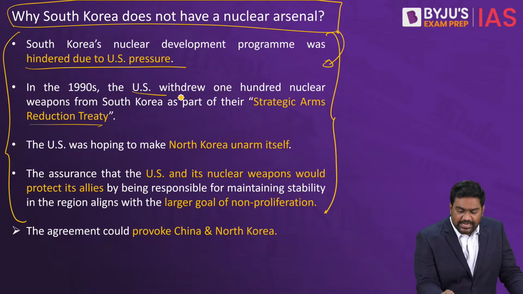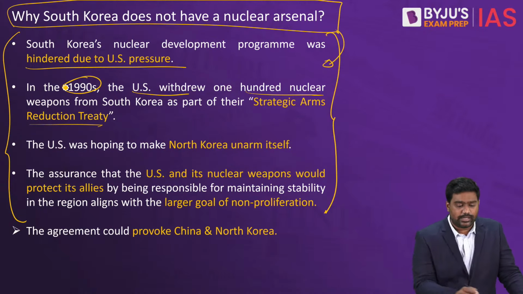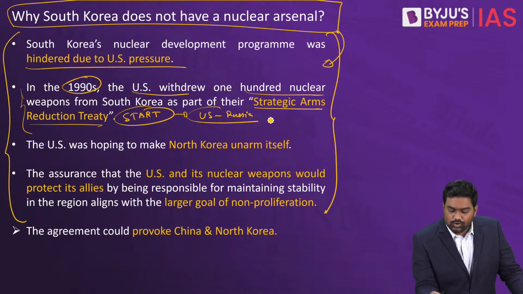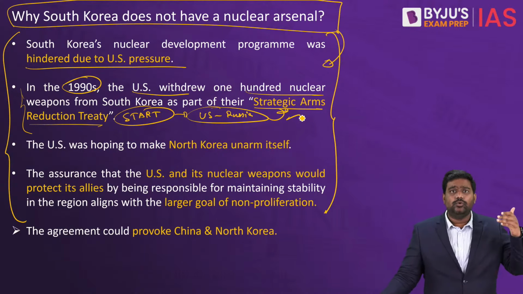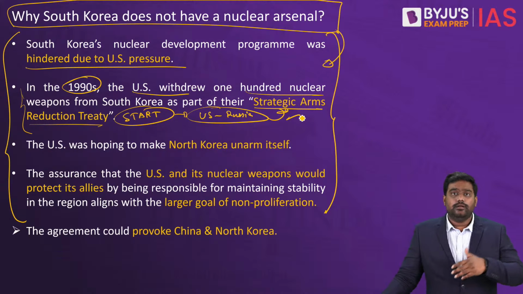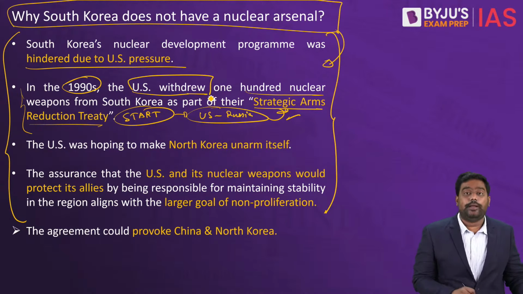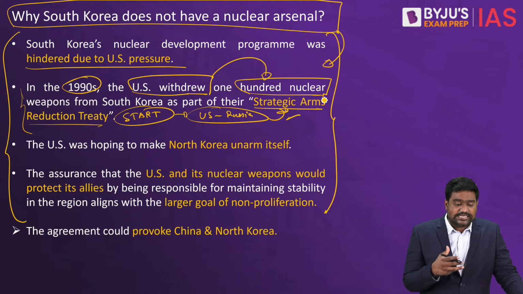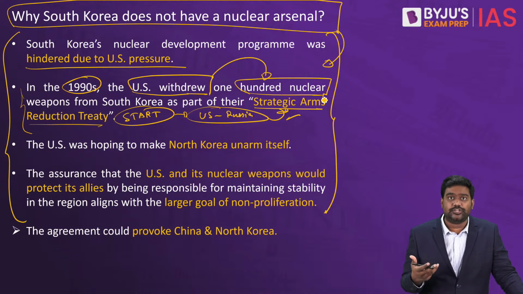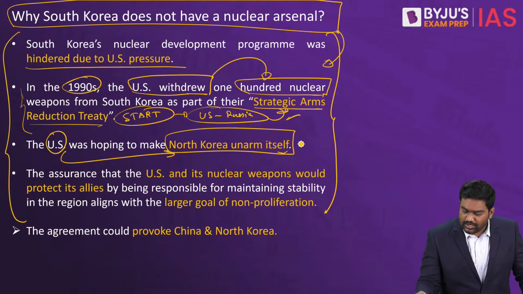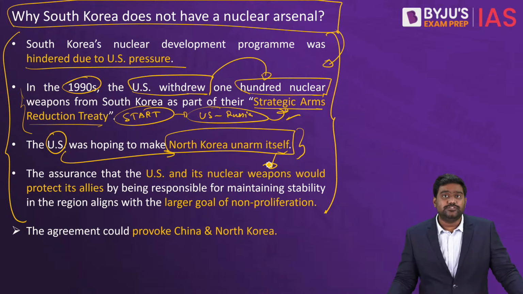At one point, the US had deployed nuclear weapons in South Korea in the 1990s, but they were all withdrawn because of the START treaty, the Strategic Arms Reduction Treaty between the US and Russia. After the Cold War ended, as the US and Russia tried to denuclearize and reduce their nuclear stockpile, under the START treaty, they started withdrawing and destroying some of their nuclear stockpile. So all the nuclear weapons the US had deployed in the Korean peninsula were withdrawn. And since then, South Korea has been without any nuclear umbrella or nuclear protection. So that is why the Washington Declaration has been signed, where the US takes responsibility to deter North Korea and build up the deterrence for South Korea.